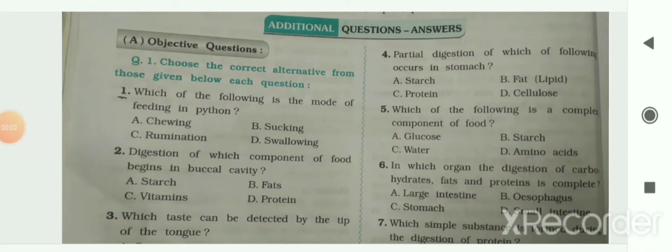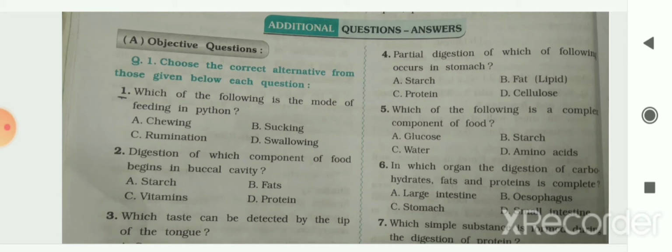Hello students, today we are going to study the extra exercise for chapter 2, that is nutrition in animals, for class 7 NCERT science subject. So before starting this exercise, let me recall some important points of this chapter, nutrition in animals.